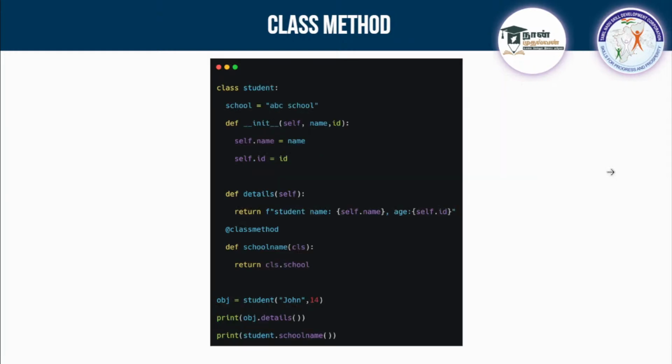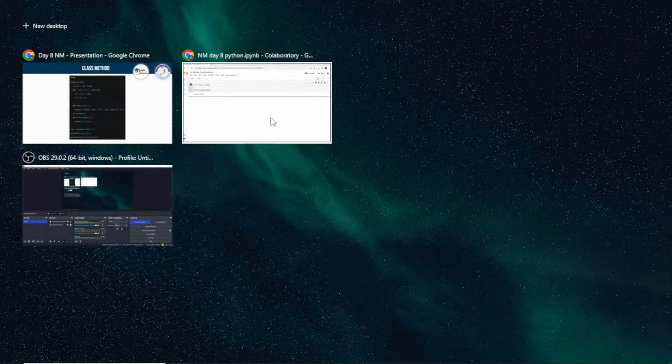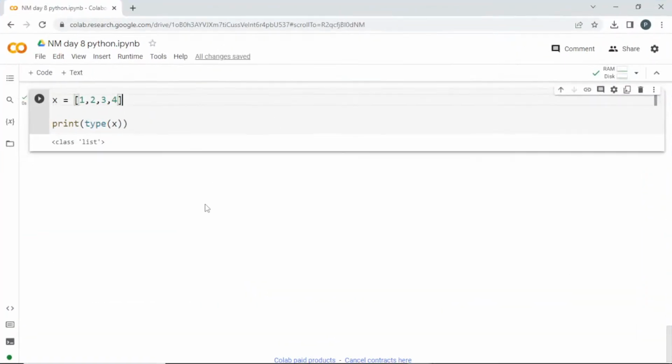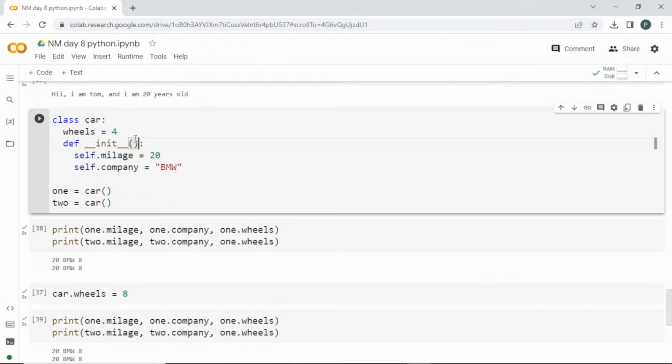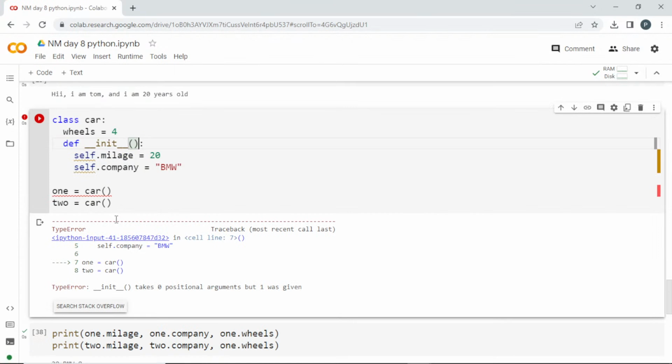Moving on to the next one, the class method. How to create a class method? See here. Remember another thing, you have to pass this self inside. If you don't pass any self, you will get an error. I told you earlier also, this self is important. If I remove this and create a class object, see here, it will give you an error. So this self is important.